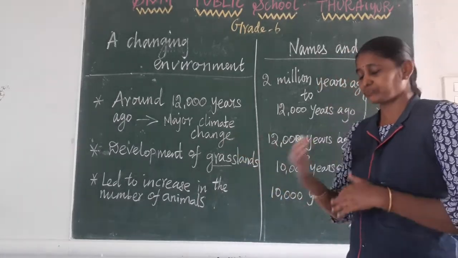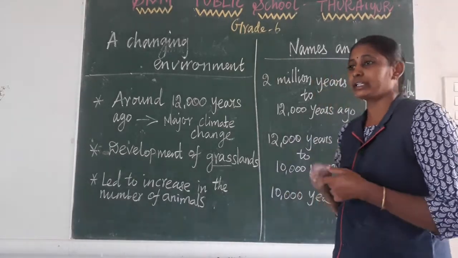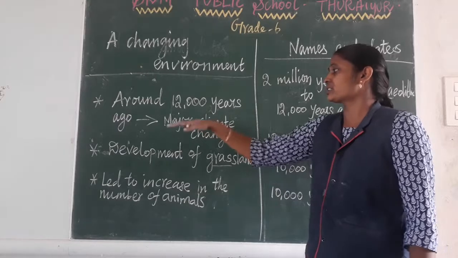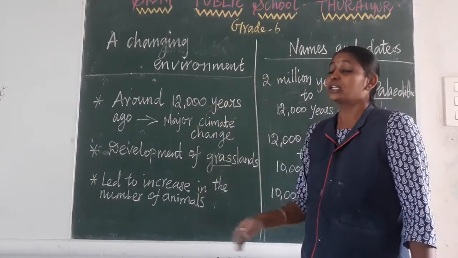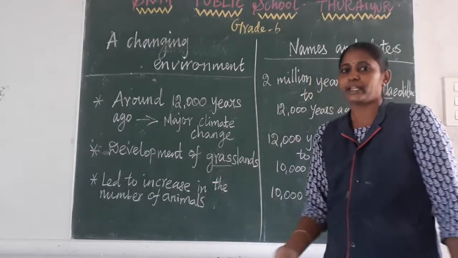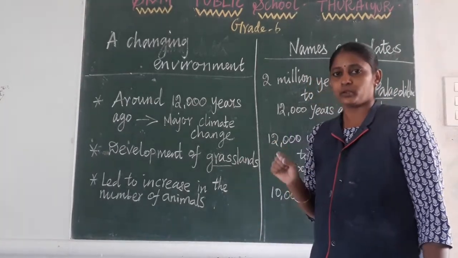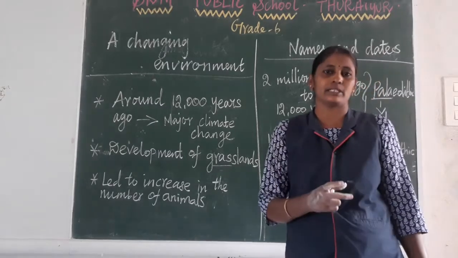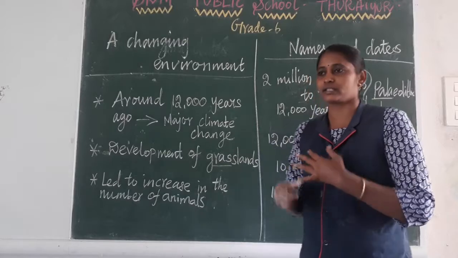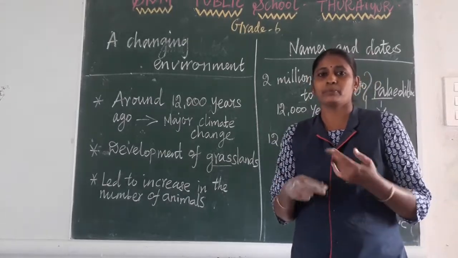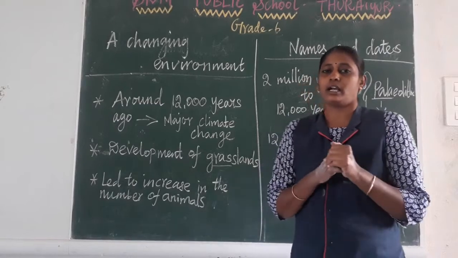Okay, so the number of animals like goat, sheep, cow and deer increased in this period because of the weather condition and the development of grassland. The animals multiplied a lot. Okay, so in that time the human beings hunted these animals. They mainly hunted deer, goat, sheep and cow. Only these very soft animals they hunted.